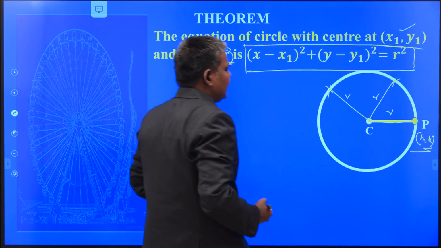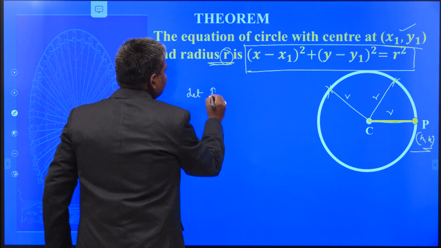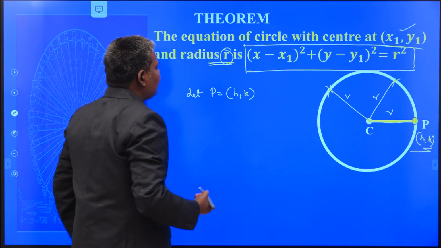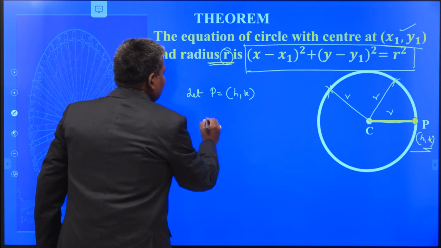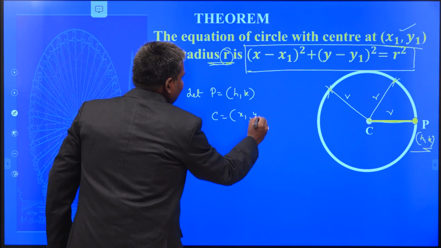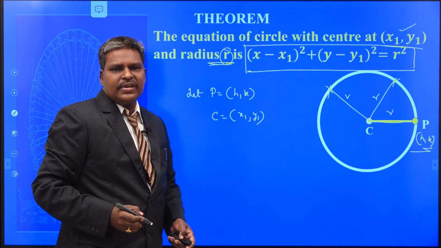You take any point on this locus. Let P equal (h, k) be any point on the circumference of the circle with the center at (x1, y1). What is given to you? The center is (x1, y1). This is some point on the circumference of the circle.